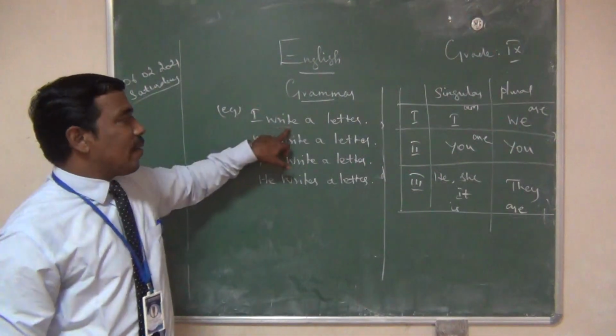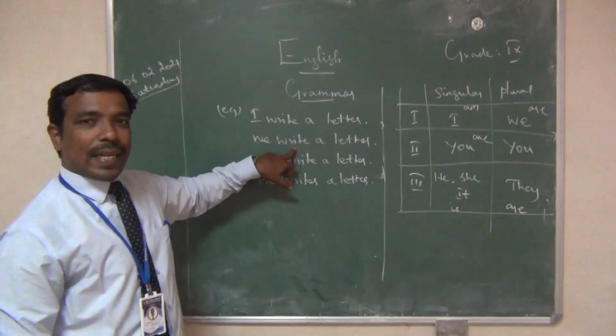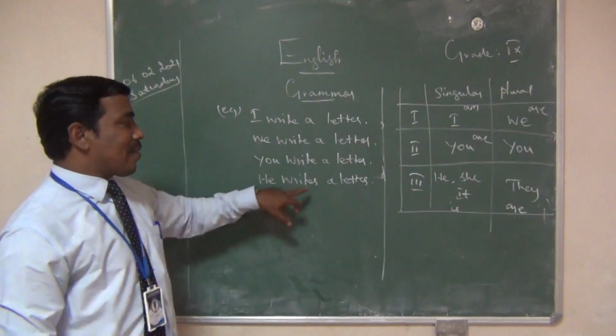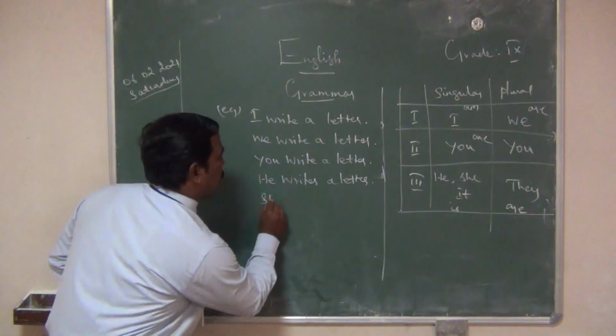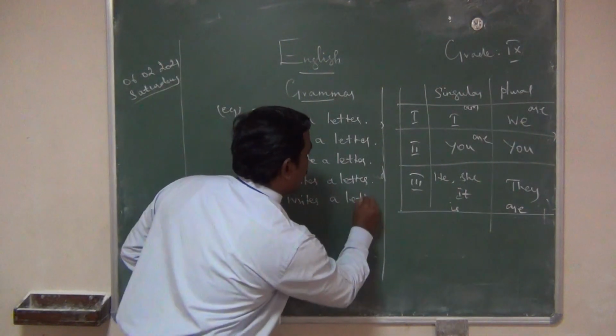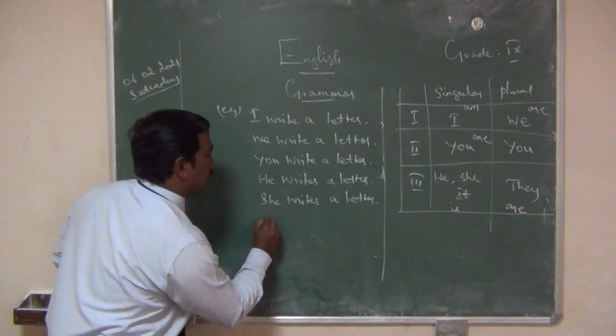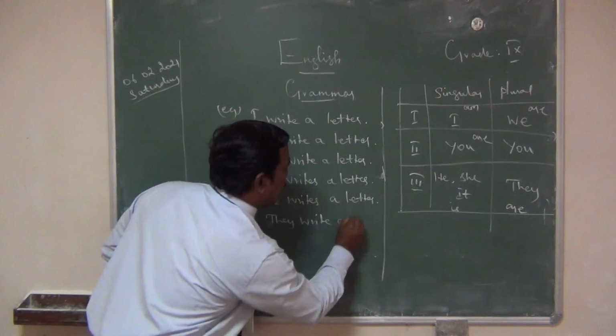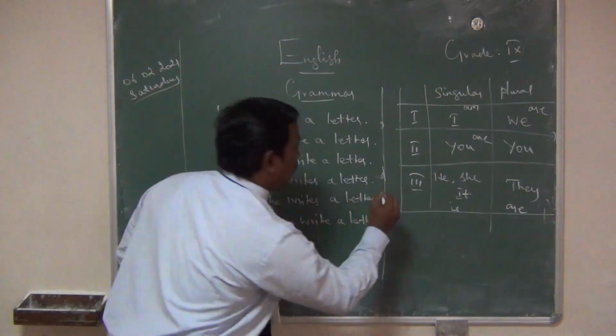See, I write a letter. You write a letter. We write a letter. You write a letter. He writes a letter. She writes a letter. Then they write a letter. They write a letter. Have you understood?